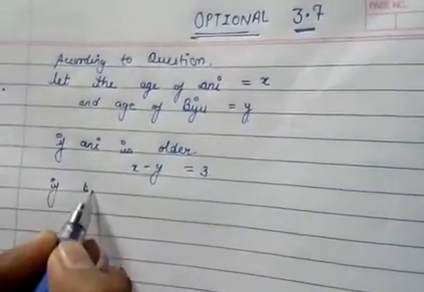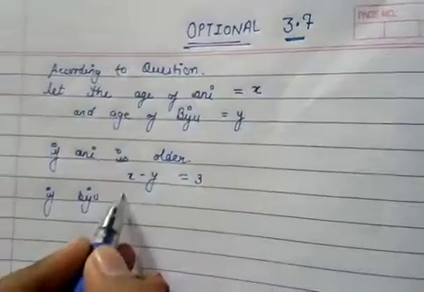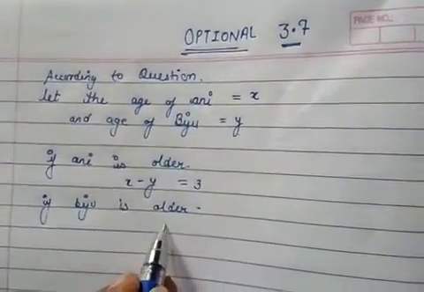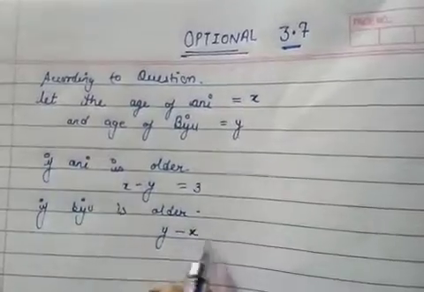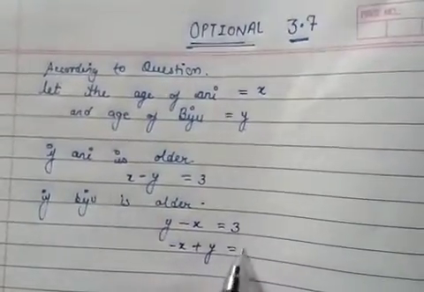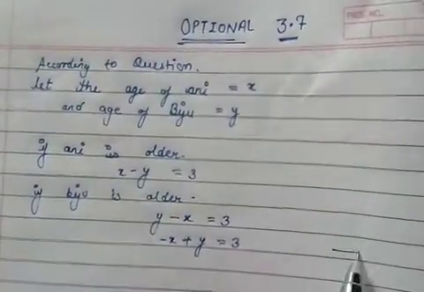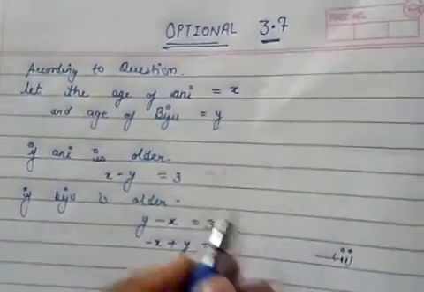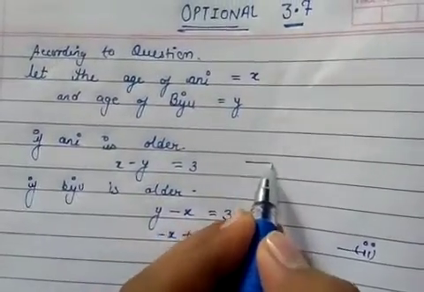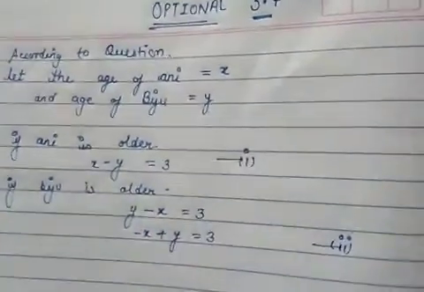If Viju is older, then the difference will be y minus x equal to 3. This is our second equation, and this is our first equation.